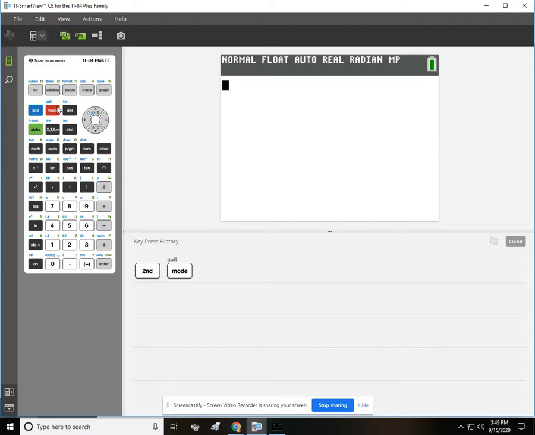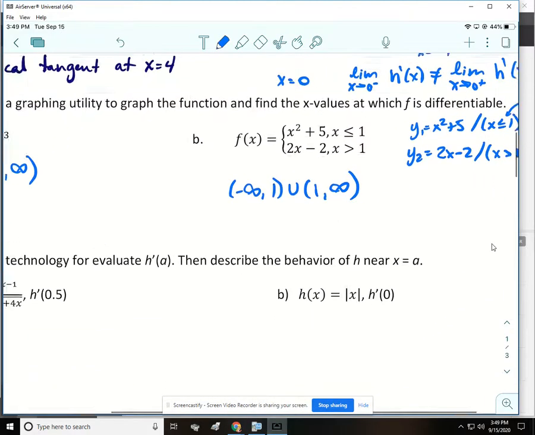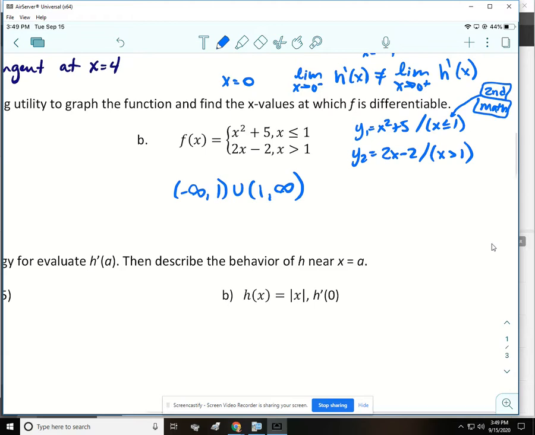We're not going to get too dependent on it, just because sometimes you can't use your calculator. Let me scroll back up and let you guys get that written down, sorry. Sometimes you can't use your calculator on the AP test. About more than half the time you can't. So we do need to know how to do these by hand. But when you can use the calculator, it's awesome.